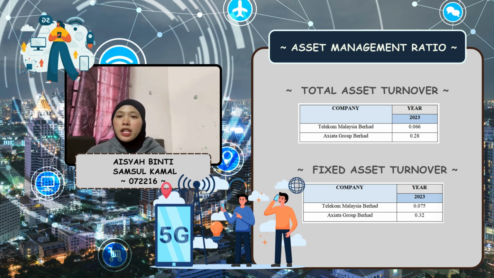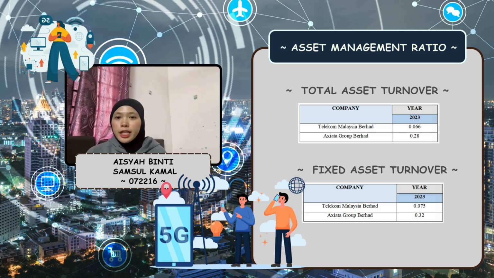Okay, now I will explain the fixed asset turnover for Telekom Malaysia Berhad and Axiata Group Berhad for the year 2023. Fixed asset turnover measures how efficiently a company uses its fixed assets to generate sales. It is calculated using the formula fixed asset turnover equals sales per net fixed assets.